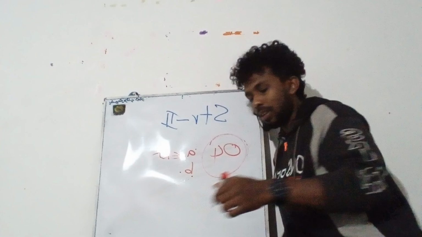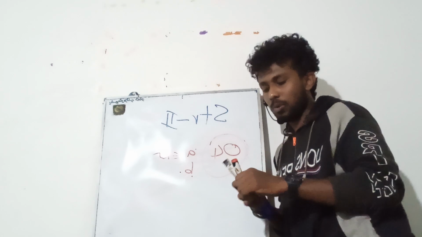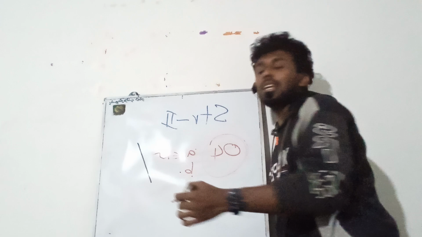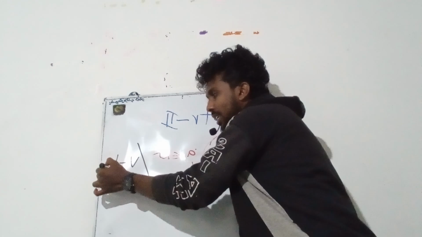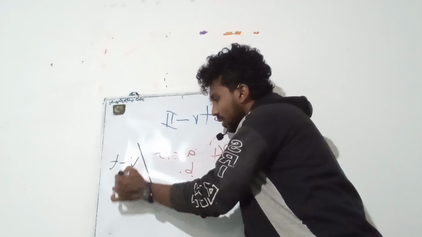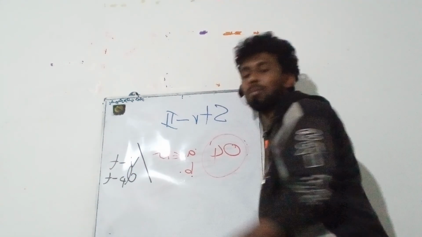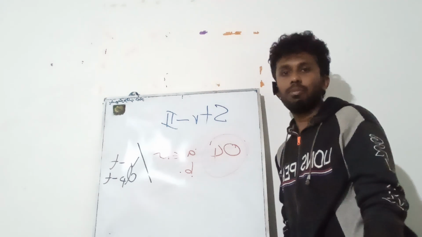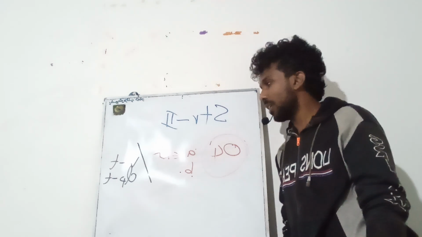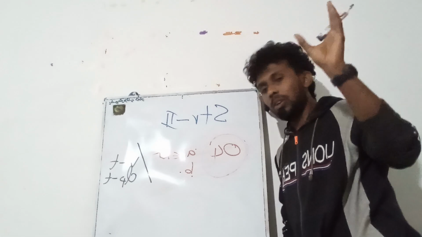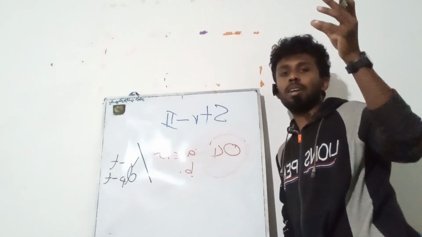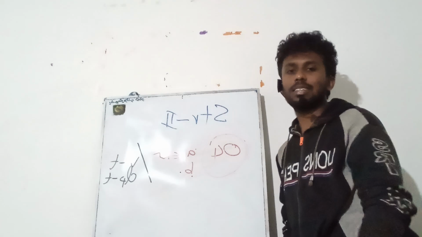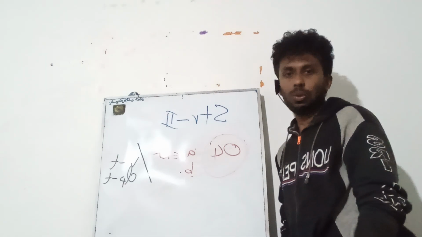If they are not asking about current electricity, keep in mind they can ask about the VT graph, if not the DT graph. I mean velocity time graph, if not displacement time graph. Are you clear, my dear guys? If they are asking the question based on the velocity time graph, if not the displacement time graph, then in the A part they'll straightforwardly ask about Newton's laws of motion, right?